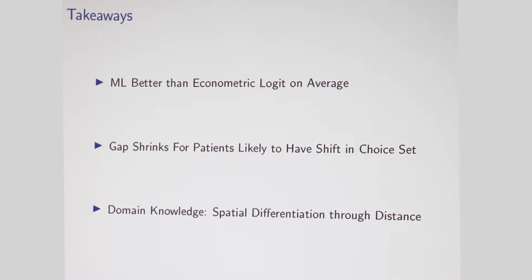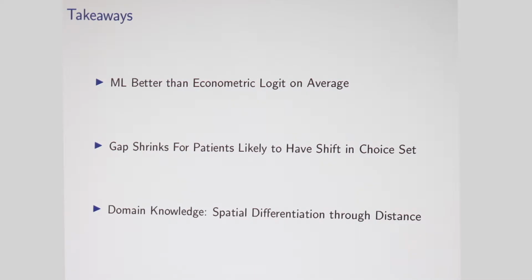So briefly, I want to talk about takeaways, given we don't have that much time. What we find is, on average, machine learning models beat the econometric Logit model. The baseline we're going to think about is an econometric Logit, like what Arjun was talking about, which econometricians have been doing for a long time. So on average, machine learning beats econometrics.